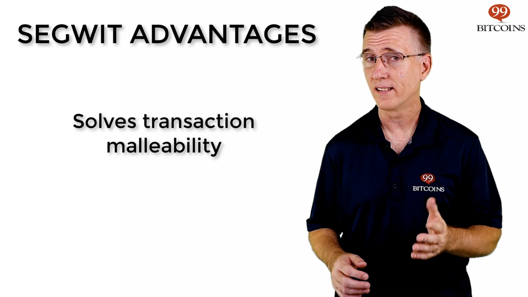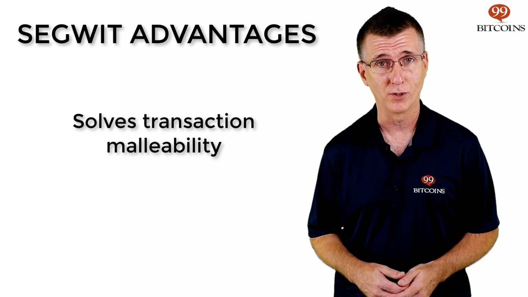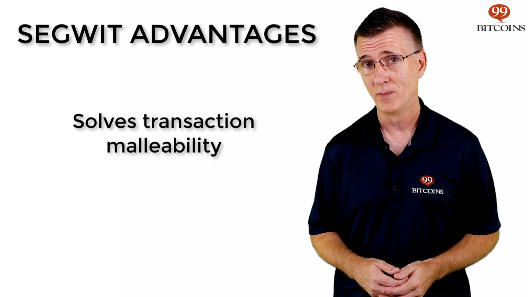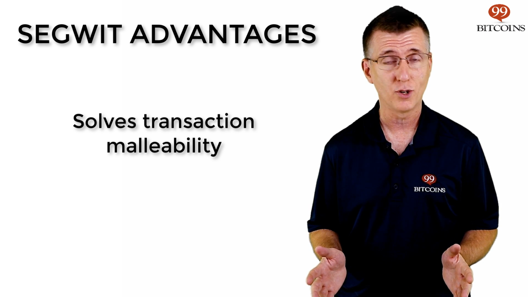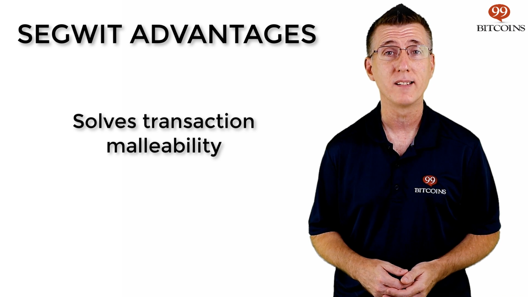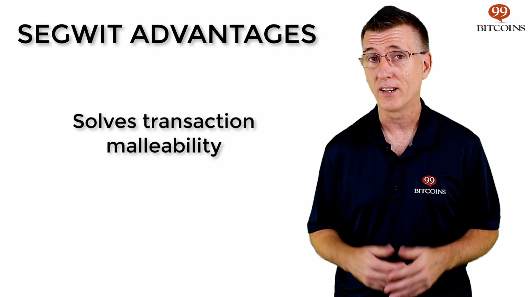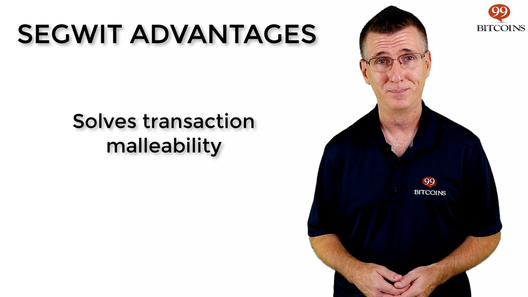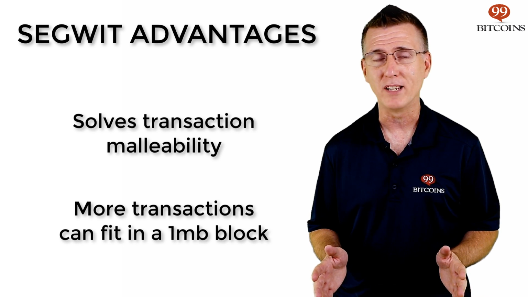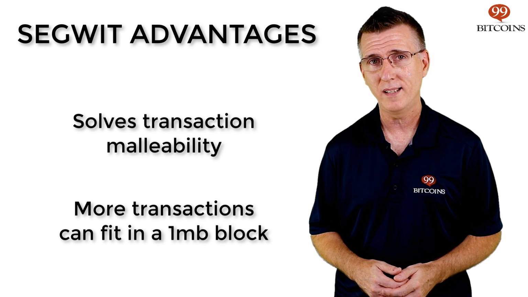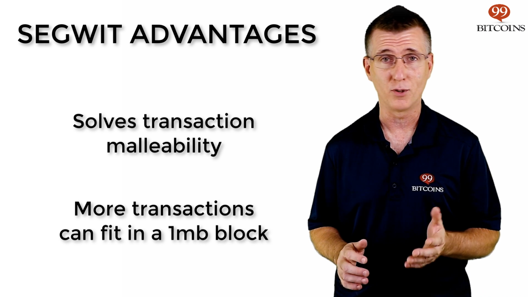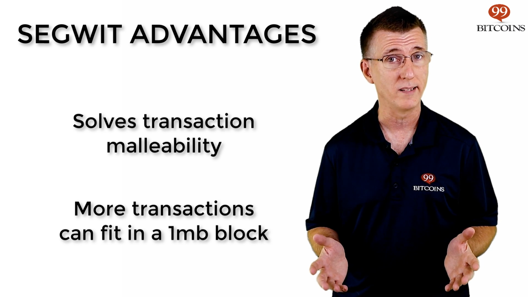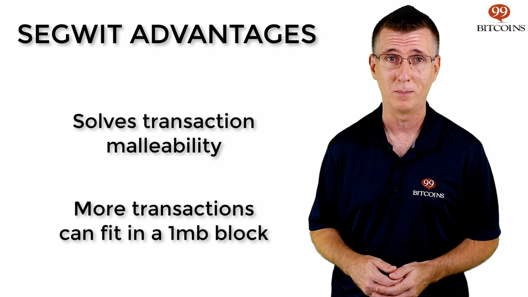The new block format SegWit introduces achieves two major goals. First, it moves the digital signature outside of the base transaction block. This way, if someone changes the signature on the transaction, it won't affect the transaction ID. This, in effect, solves the transaction malleability issue. Second, it shrinks down the base transaction data. Since the witness data takes up to 65% of the transaction size, moving it outside of the base transaction block allows more transactions to fit inside that 1 megabyte block.